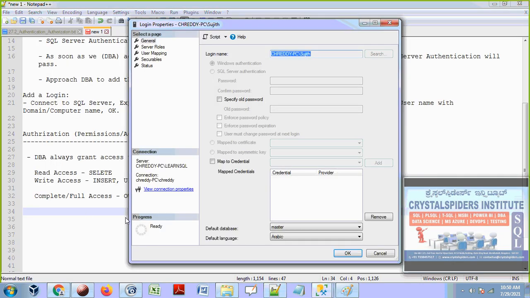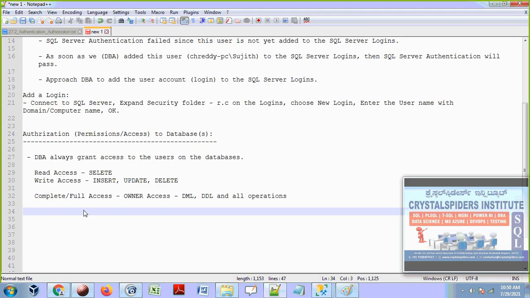So let me do that, guys. How will we grant? Right click on the login, go to the properties, and then user mappings, and then select the database on which you want to grant access. Select the database on which we need to grant access to the user.